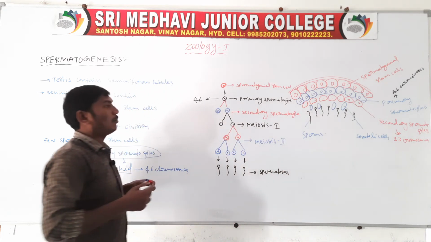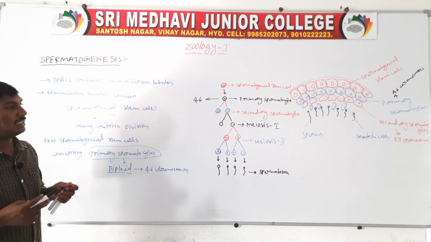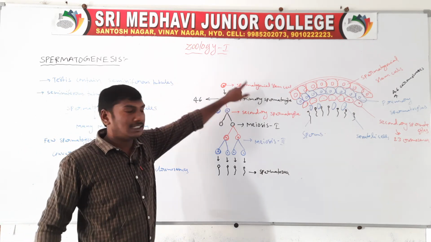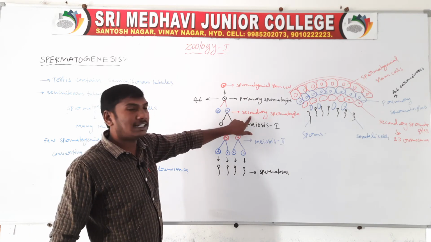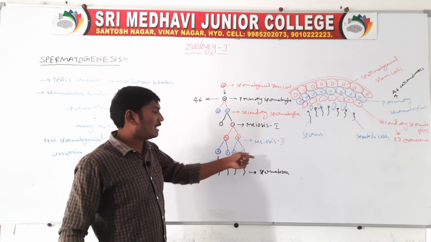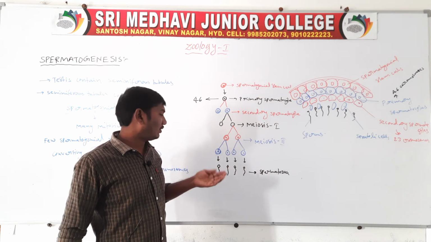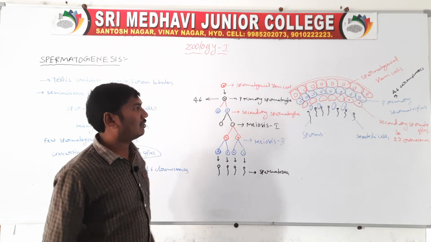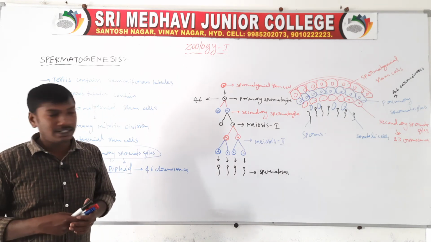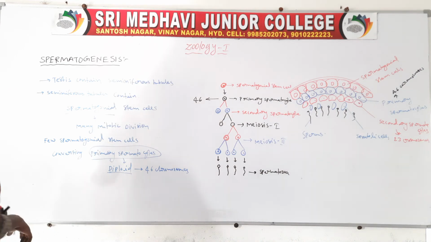This is the production of spermatogenesis. So the spermatogonial stem cells, primary spermatocytes, secondary spermatocytes, meiosis 1, meiosis 2, finally form four cells, which are converted to spermatozoa. This is spermatogenesis. Next, structure of sperm.